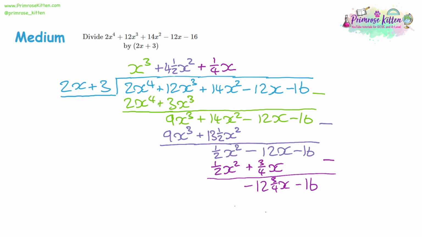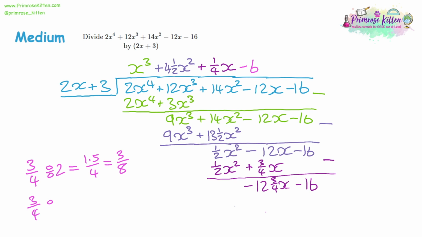And now we need to divide that by 2. So the -12 divided by 2 will give us -6, and then 3/4 divided by 2. There are 2 ways to approach it. 3/4 divided by 2, we could divide the numerator by 2 and get 1.5 quarters, and then double it with equivalent fractions to get 3/8.